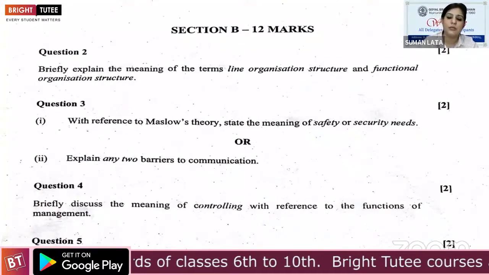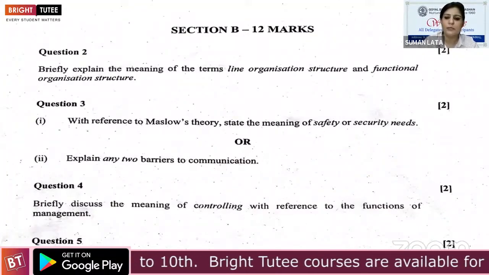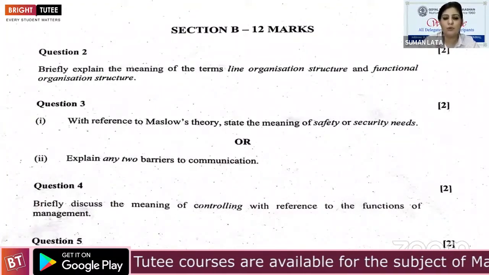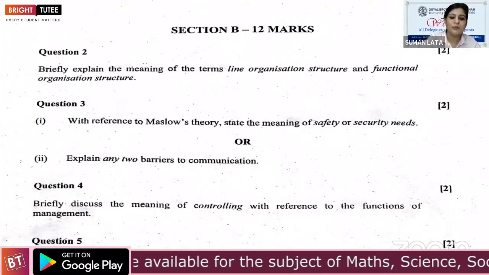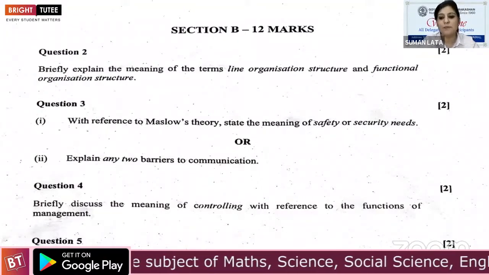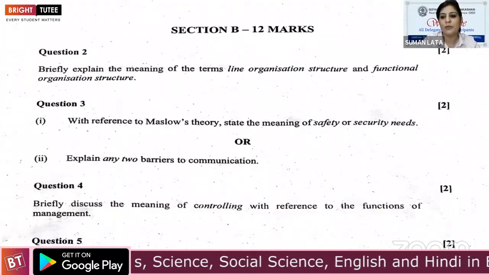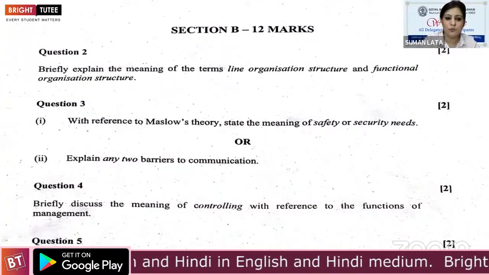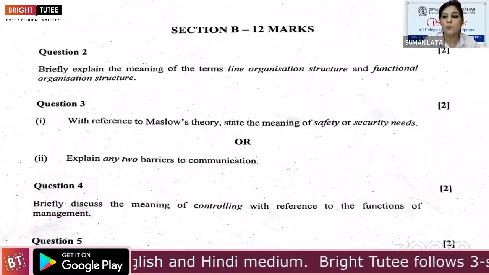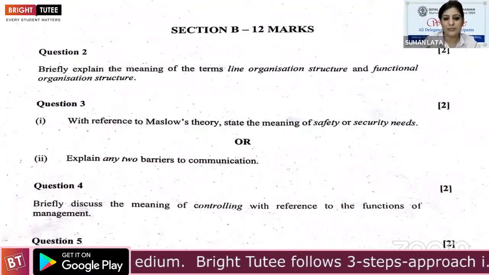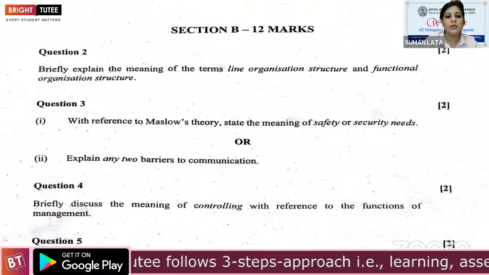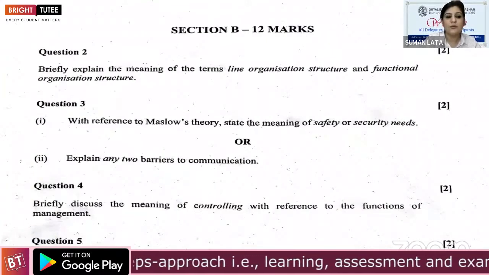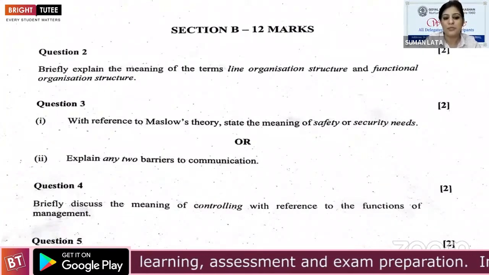And if you have written it in a different way by giving examples or in your own words, but yes, the basic meaning should be the same, that we are talking about safety and security. Safety and security of whom? Of the employee. Then you are going to score full marks in this question. This is optional. There are 2 internal choices in this question. You can attempt the first part or, look at the screen, you could attempt the second part also.